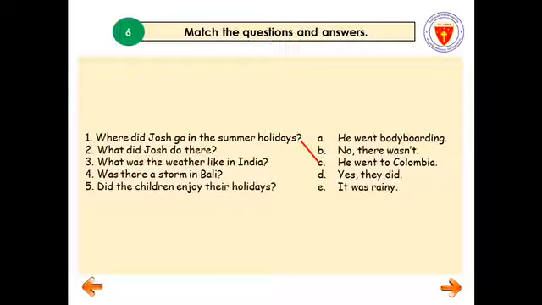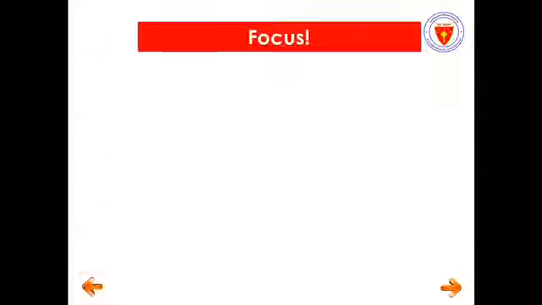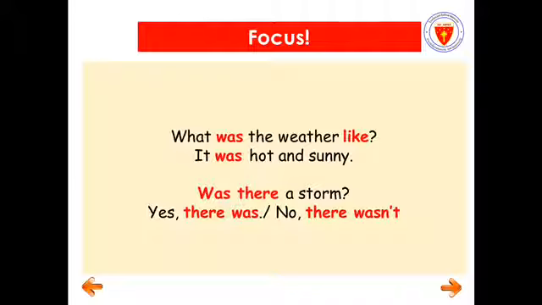Okay, so let's proceed to activity 7. But before that, I want to introduce to you the different sentence structures for this topic. Okay, I will just read. What was the weather like? It was hot and sunny. Was there a storm? Yes, there was. No, there wasn't.